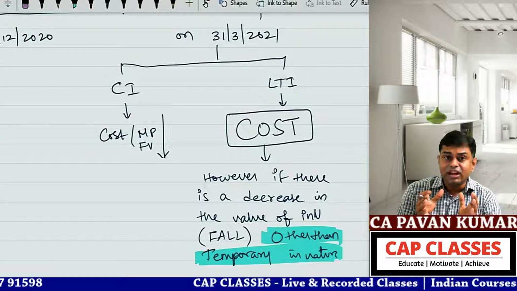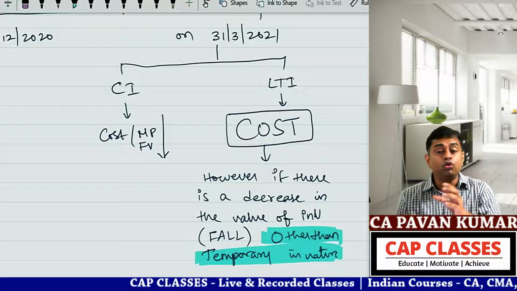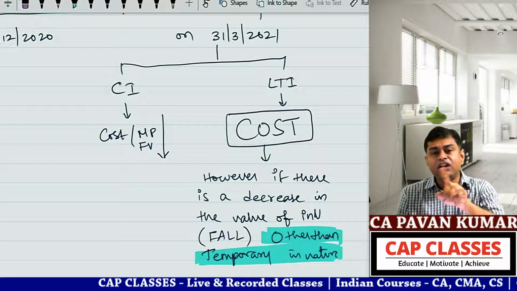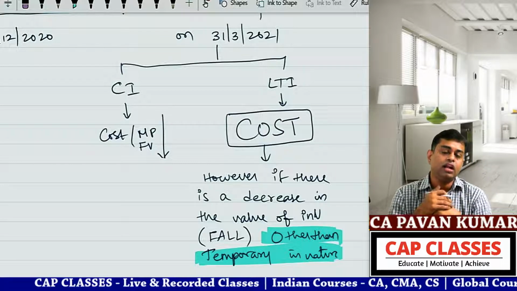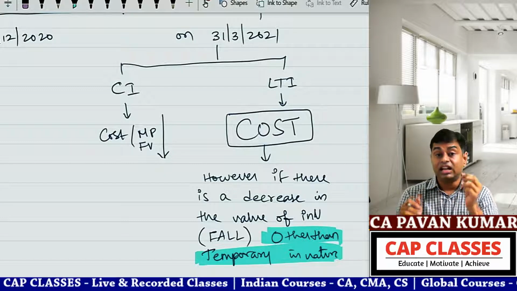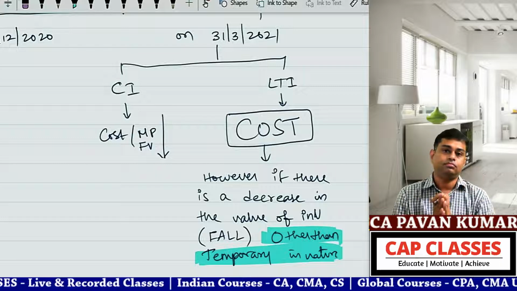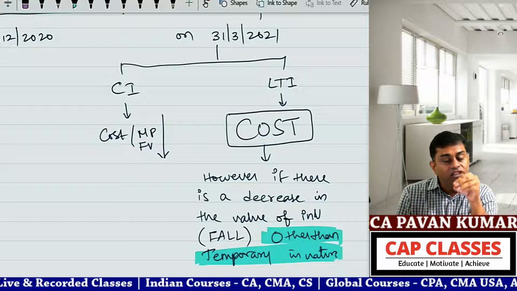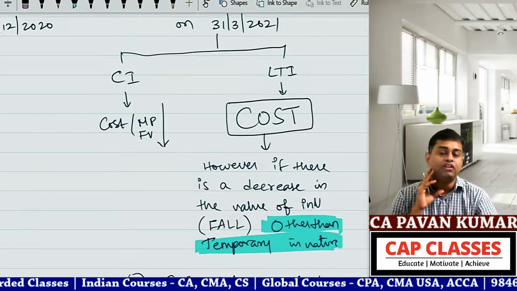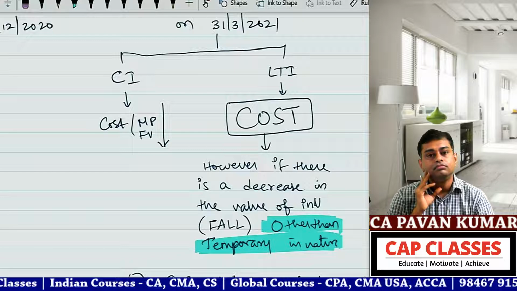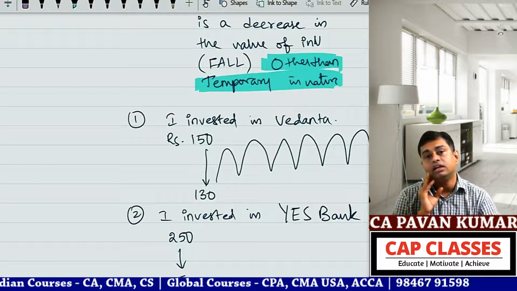So what is the current investment valuation rule? Cost or fair value, whichever is lower. What is the long-term investment rule? Always at cost except in one remote situation. That means 99% cost only. But in case there is a fall which is not temporary in nature, that means in the near future this market price will not go up to that level, a huge fall, then whatever the fall is, a provision for depreciation should be created.